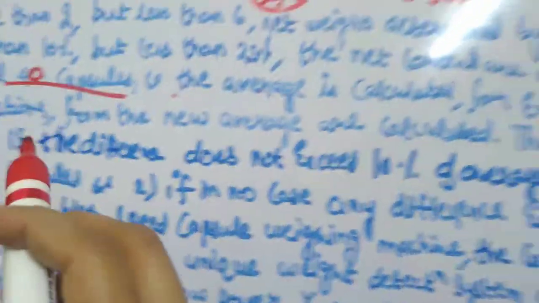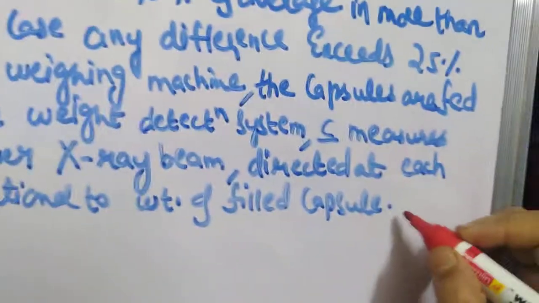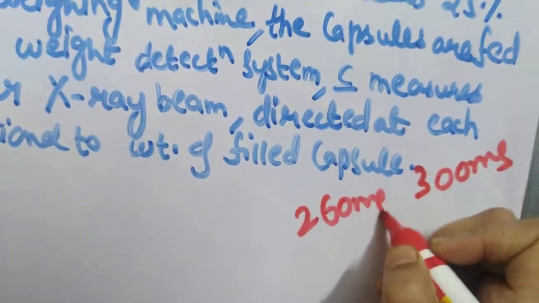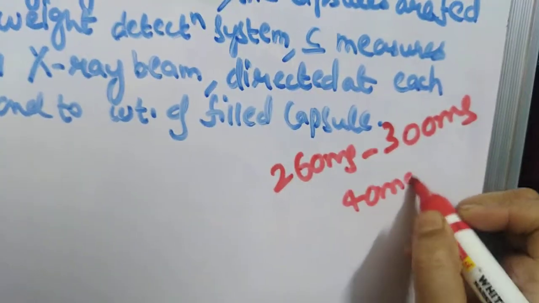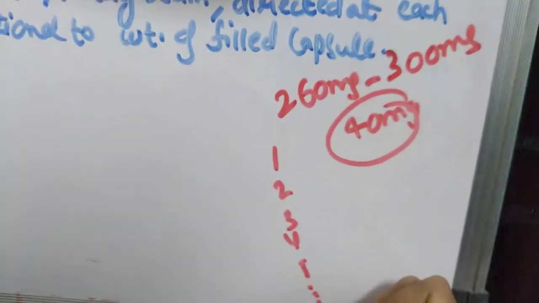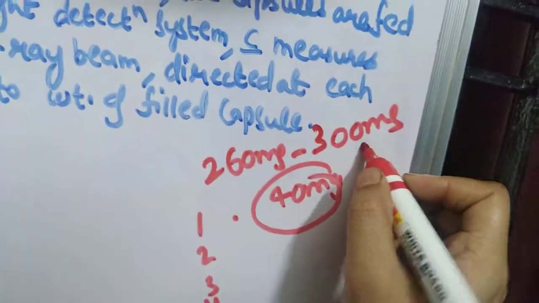And 60 deviations from the new average are calculated. Deviation is nothing but, as I have told you, 300 mg is your average weight. In one case, suppose it is 260 mg, so the deviation is 40 mg. So in all the 60 capsules, from 1, 2, 3, 4, 5 to all the 60 capsules, you will calculate the deviation of the individual weight from the average weight.